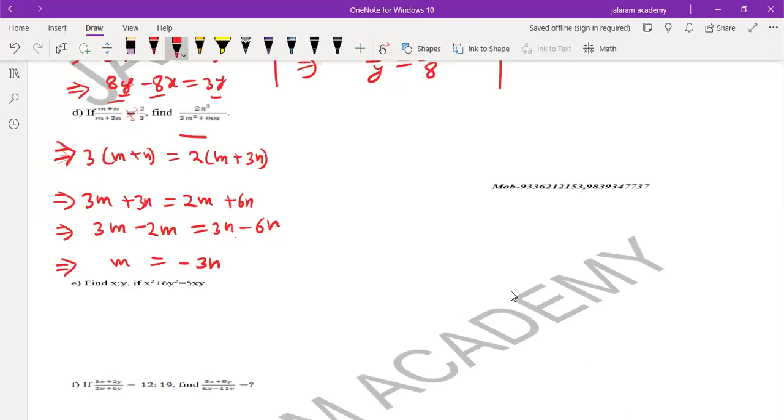So first of all, we cross multiply: 3 into m plus n equals to 2 into m plus 3n. So it implies 3m plus 3n equals to 2m plus 6n. So 3m minus 2m equals to 6n minus 3n. Whenever it is negative, you have to check once.